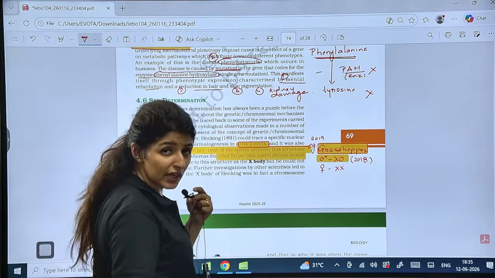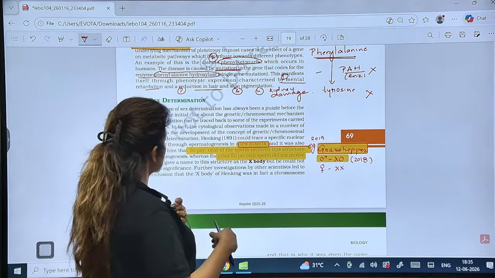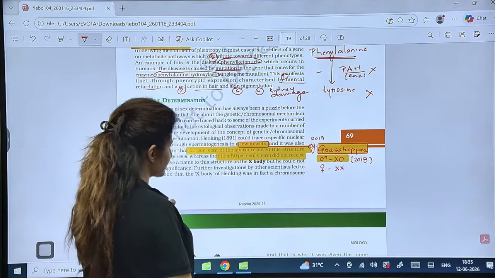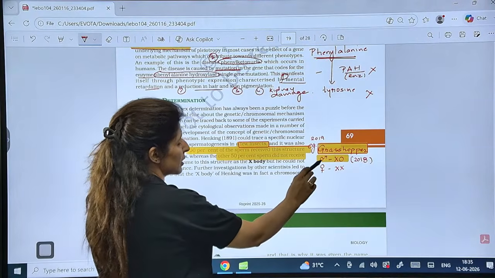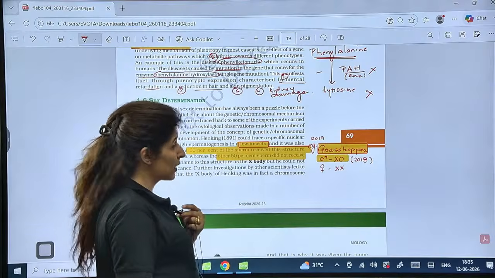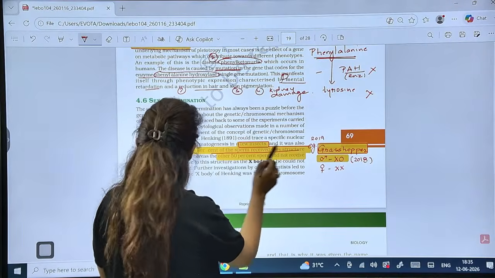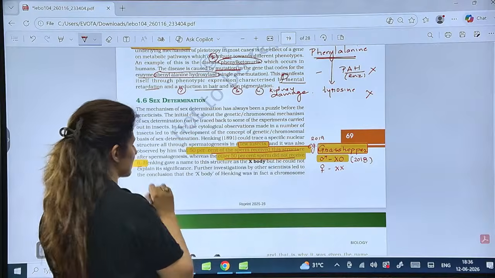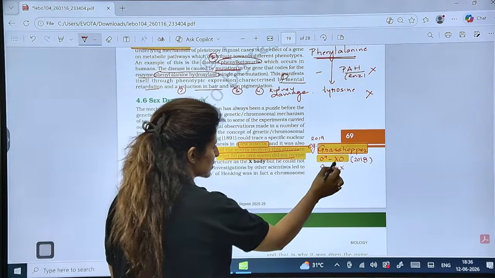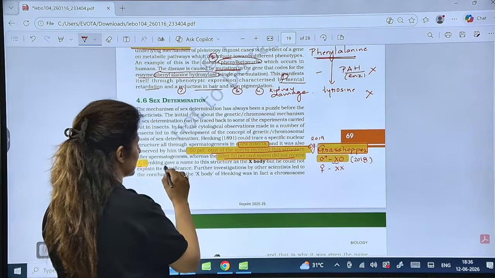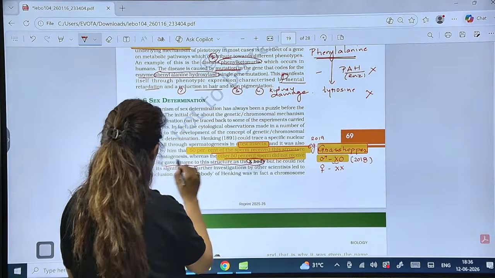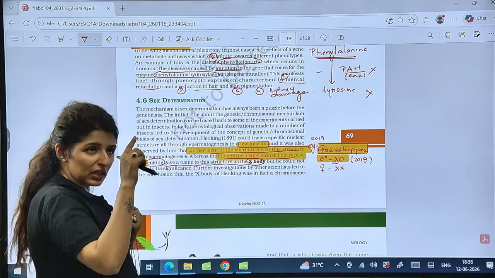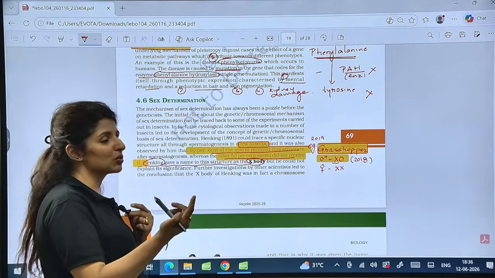Next is sex determination, guys. So different organisms have different types of sex determination methods. For example, insects like grasshopper, their males show XO type. So 50% of the sperms have this structure called X, and other 50% did not receive this. Now this X body was discovered by Henking. Is it clear?